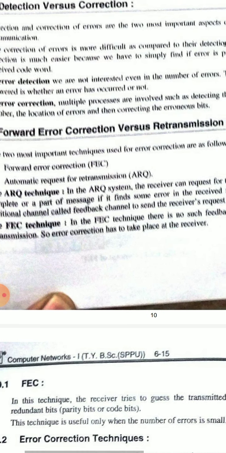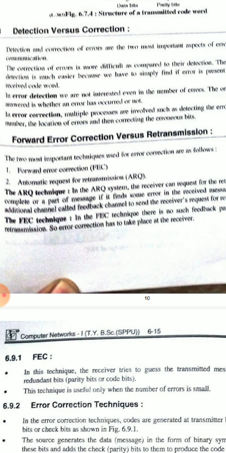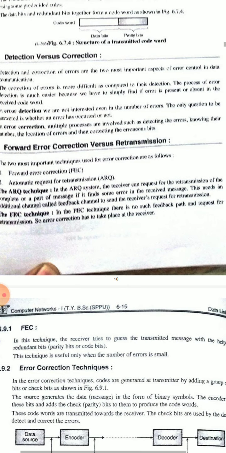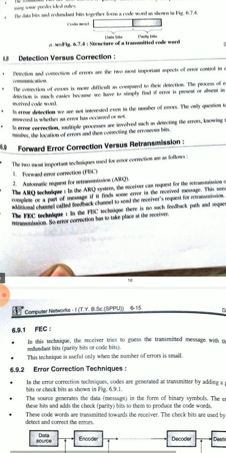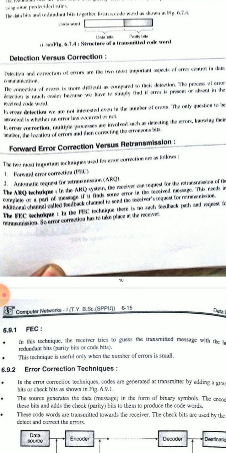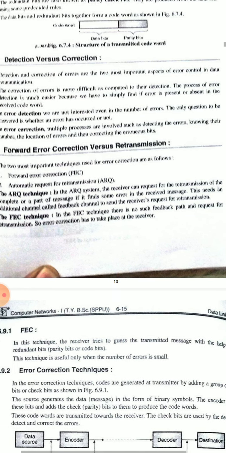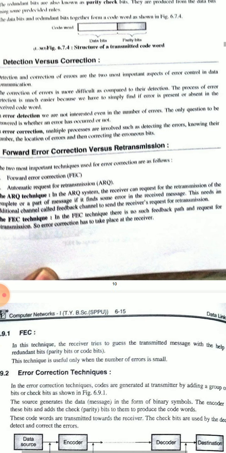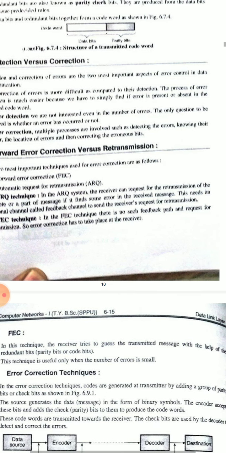Now next, detection versus correction. Detection and correction of errors are the two most important aspects of error control in data communications. The correction of error is more difficult as compared to detection.